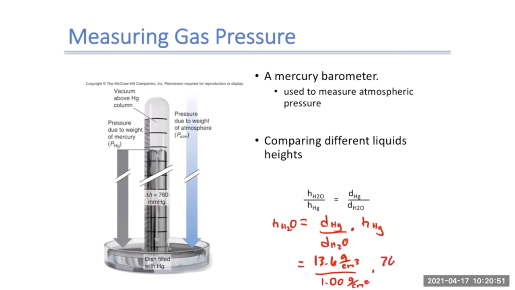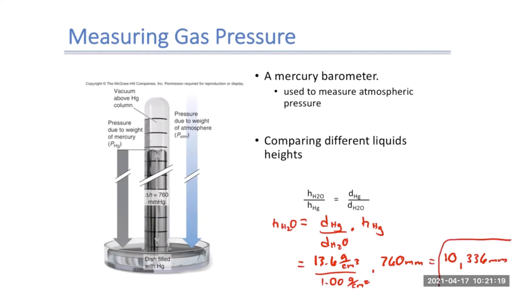So it'd be 760 millimeters, which gives us a height of our water column of 10,336 millimeters.